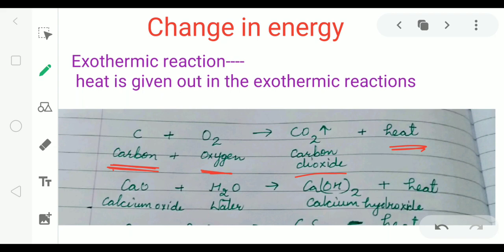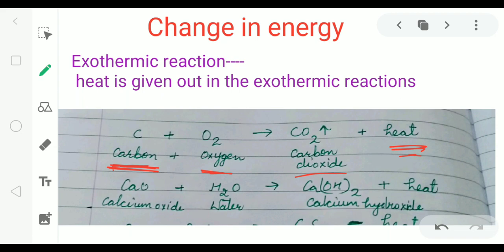When burning takes place, it happens in the presence of oxygen and combustible substances have carbon. So carbon reacts with oxygen during burning and gives out heat. When we burn anything, heat is produced. When we burn wood, heat is produced. When LPG gas is burnt in kitchen, heat is produced. Means carbon reacts with oxygen and gives out heat. So this type of reaction is called exothermic reaction.